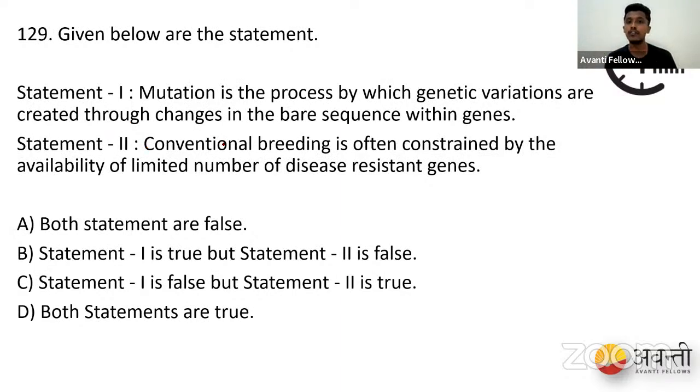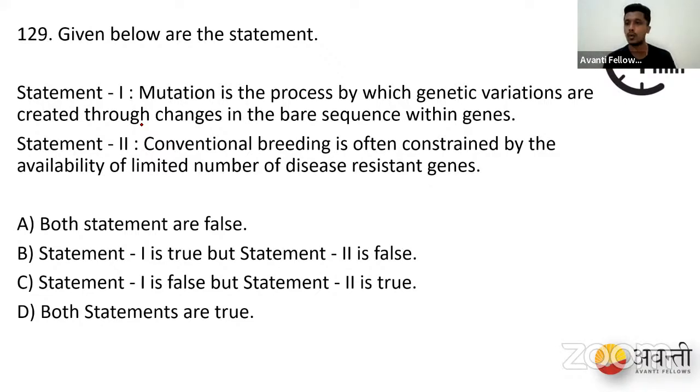Now, conventional breeding is often constrained by the availability of a limited number of disease-resistant genes. This is correct. Why are we not able to produce more hybrid crops or plants which can resist most of the diseases? Because we don't find the gene for many of the diseases to which the plants have not developed any resistance. So many of the diseases are not cured.